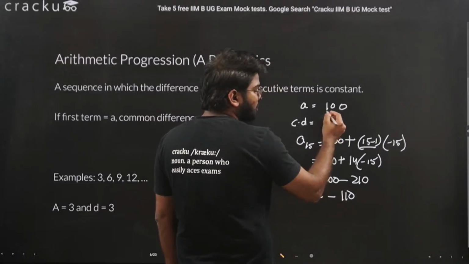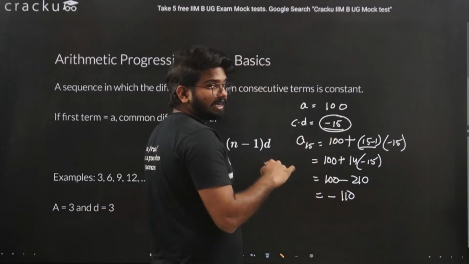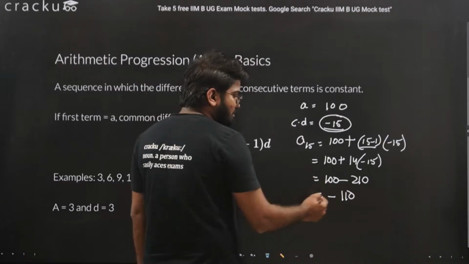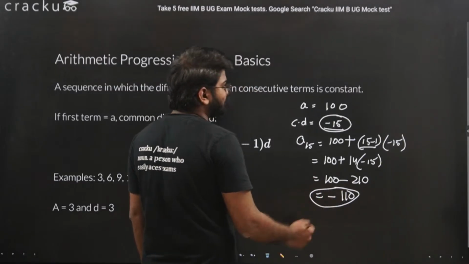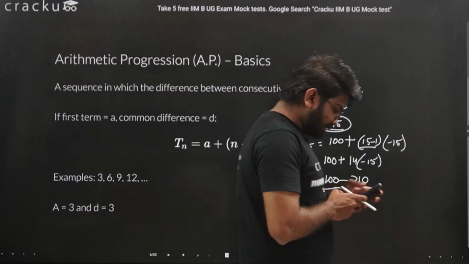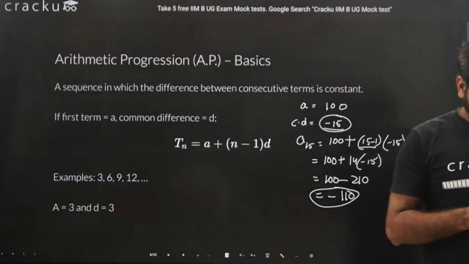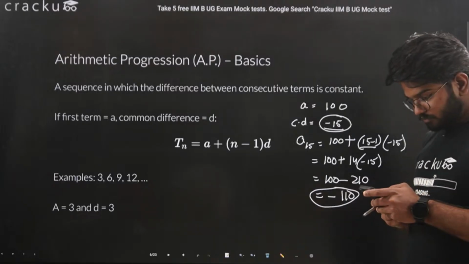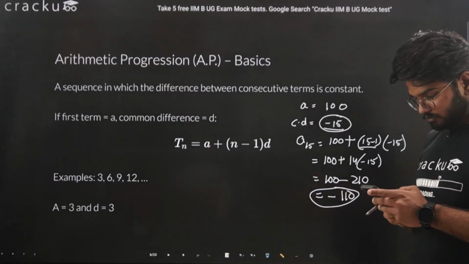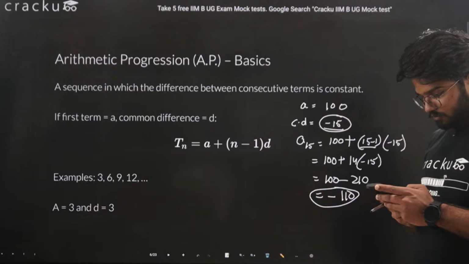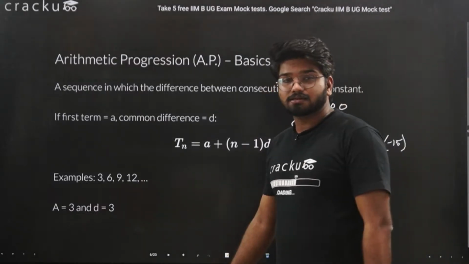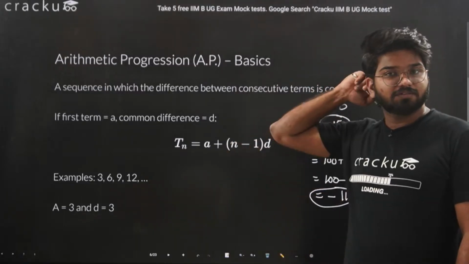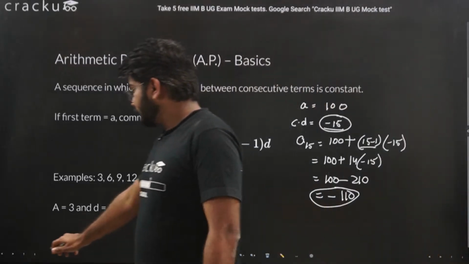Because the common difference here was negative, it was reducing. Hence the 15th term in that case is minus 110. So this is how you can calculate. We'll move on to the next slide. So in this slide, we have just covered what the nth term is.